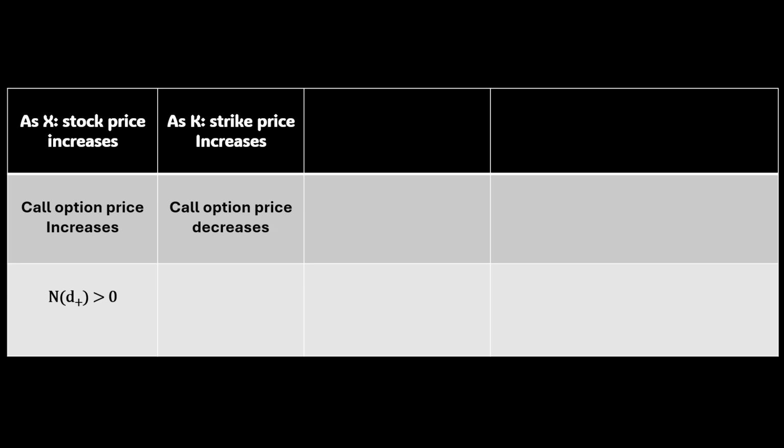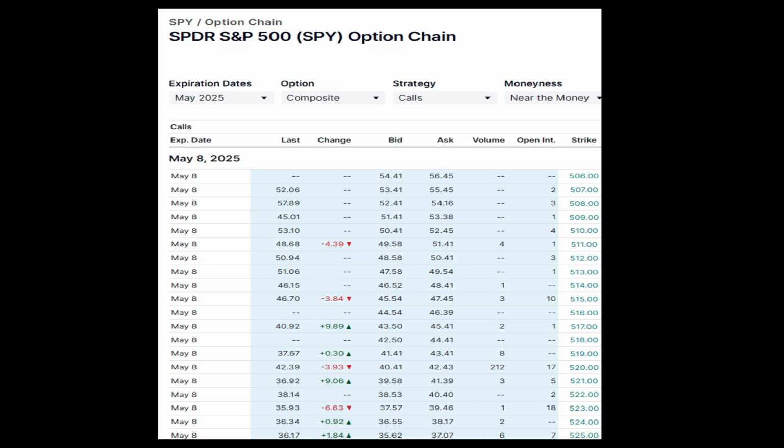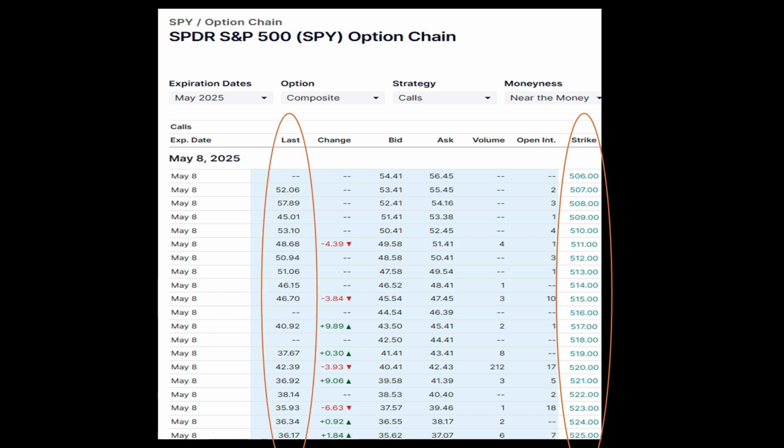We know that's what the model is telling us because the derivative of call option price with respect to K is negative. So now we want to ask, is this what we see in the actual financial market? We'll take a look at this data from Yahoo Finance. This is showing call option prices for SPY. SPY is an ETF that tracks performance of the S&P 500, and you can invest in it as well as trade options on SPY. As you can see, as K, or strike price, increases, call option price for SPY goes down.